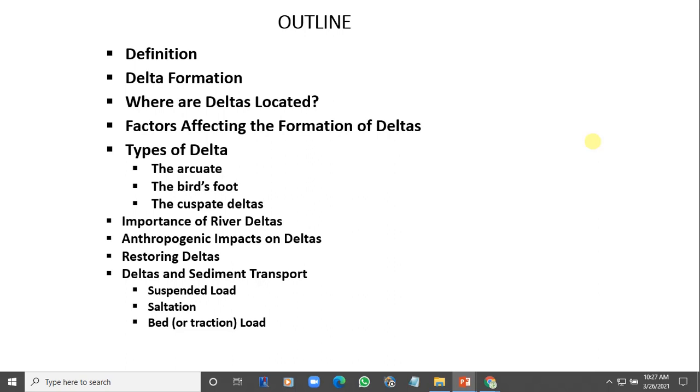This fan shape, with the wide portion of the fan furthest from the channel, from the mainland, is crossed by many short, well-defined distributaries. This type of delta is composed of relatively coarse sediment. And then wave and river activity are fairly well balanced. So there's a balance between the river activity and the waves from the sea.